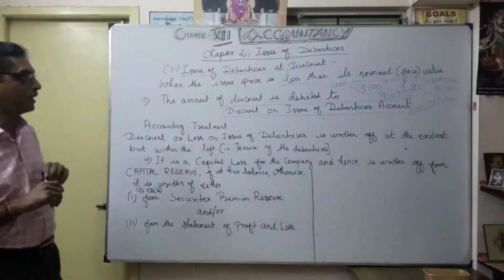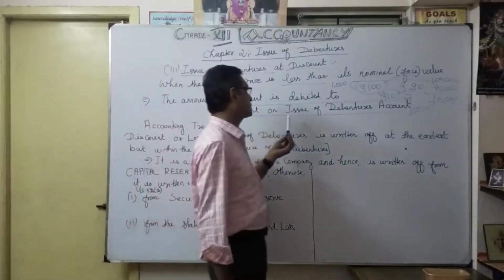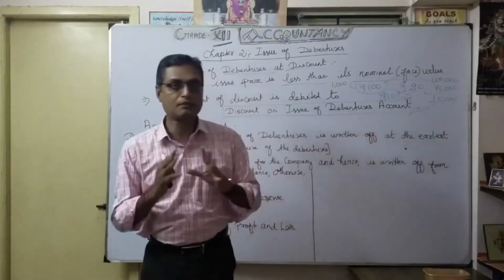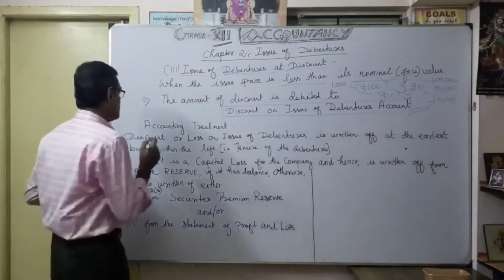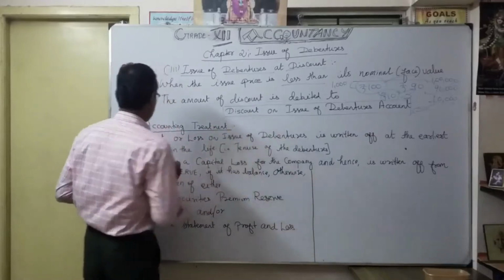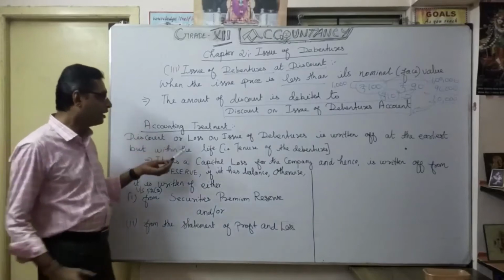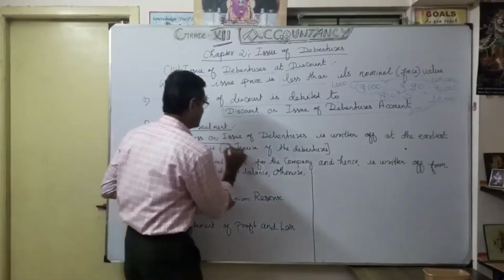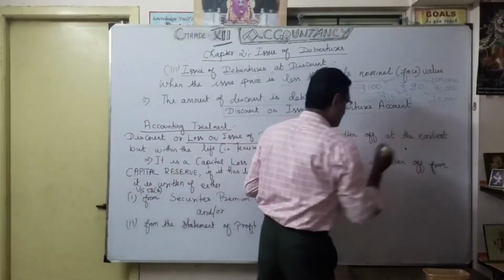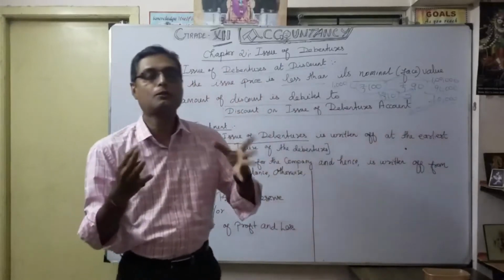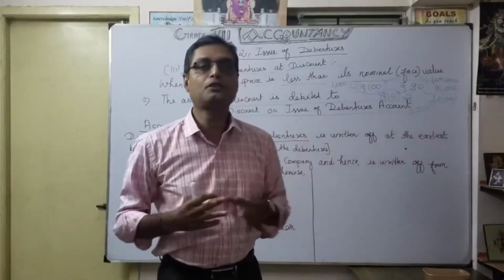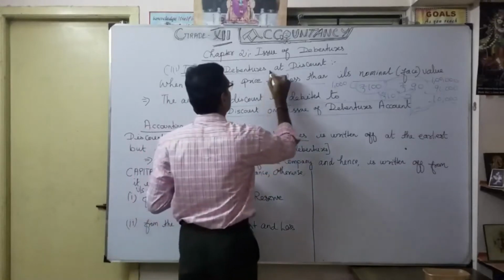The part where you open the discount on issue of debentures account is very important, as is how you do the accounting treatment. As I said, we can call it discount or loss on issue of debentures. Definitely this 10,000 rupees is a loss for the company: instead of 1 lakh, they can collect only 90,000 because of issue at a discount.